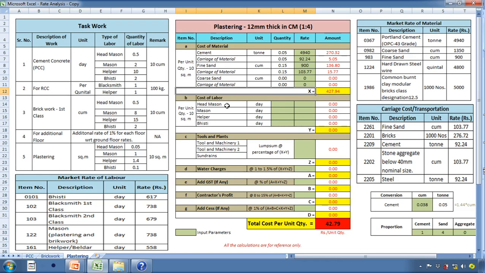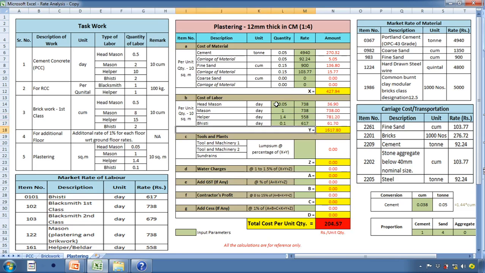The task work for plastering is head mason 0.05, mason as 1, helper as 1.4 and Bhisti as 0.1, and the rates for the respective labors are: mason or head mason is 738 rupees per day, mason again 738 rupees per day, helper is 558 rupees per day, and Bhisti 617 rupees per day.